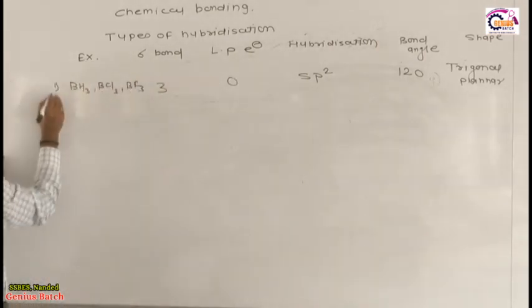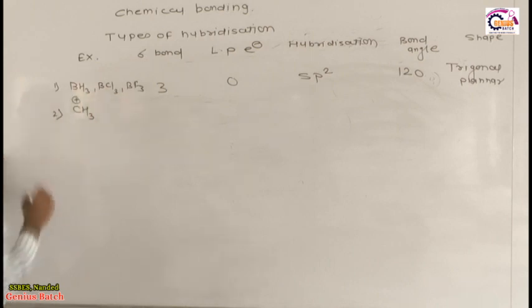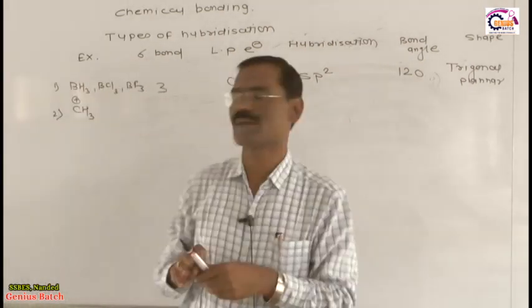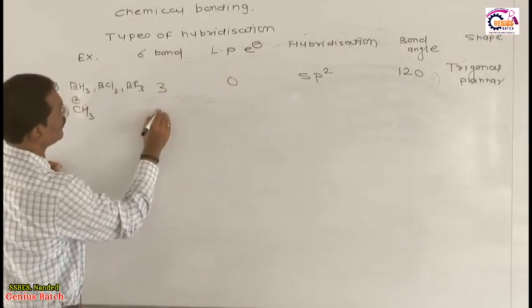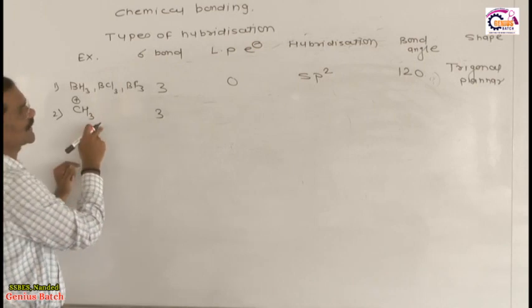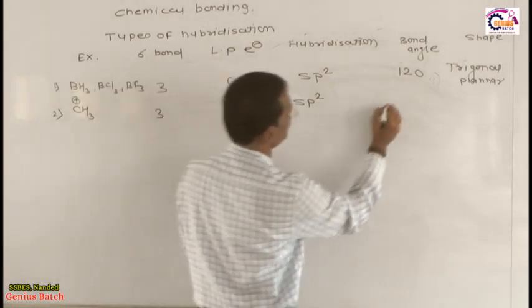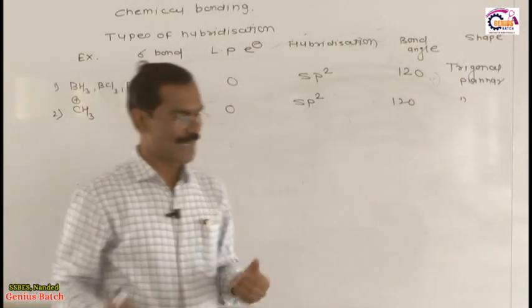Now the second example, dear students, see toward this. This is CH3+. You know, this is a carbocation. We cannot count the positive charge in the number of hybrid orbitals. Only 3 sigma bonds are around this carbon atom, that is with 3 hydrogen atoms. 0 lone pair, means no doubt hybridization is sp2, bond angle is 120, geometry is also trigonal planar.